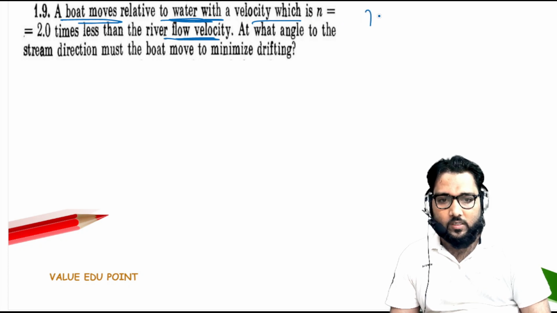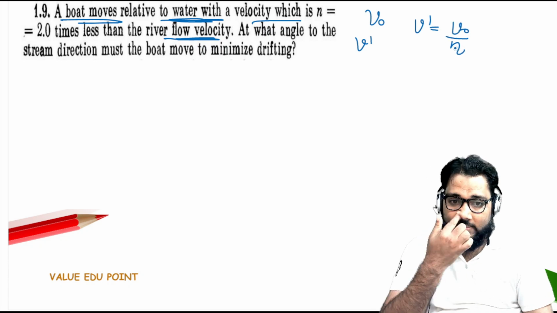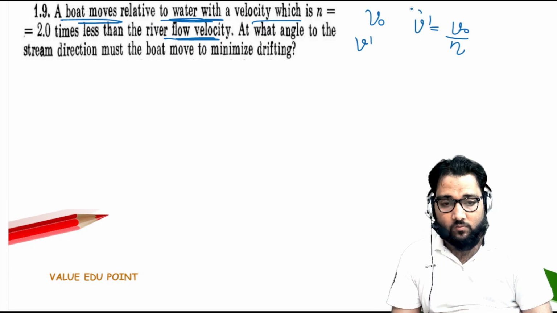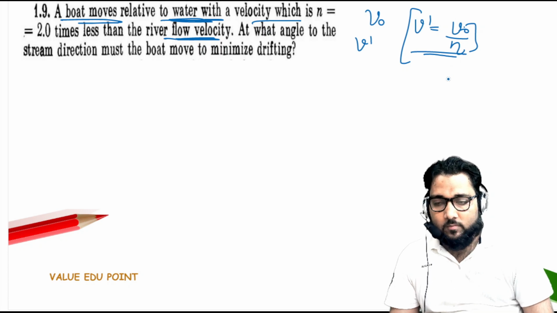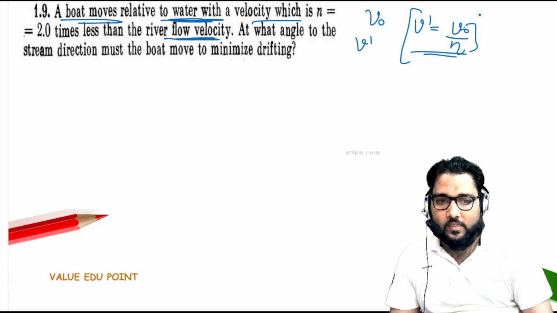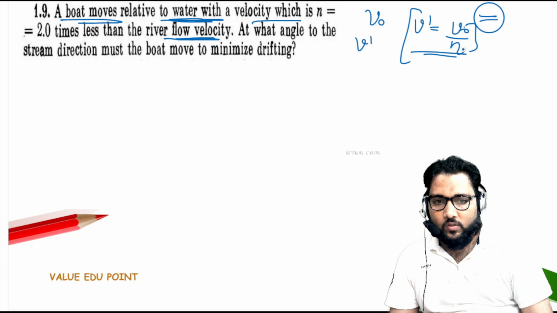We know the river flow velocity is v naught, and the boat velocity is v dash. So what is it saying? v dash equals v naught upon eta. Look at this, guys. This time the velocity of the boat is less than the river velocity. Generally the boat velocity is more than the river velocity, but in this case the river velocity is more. And the value of eta given is 2.